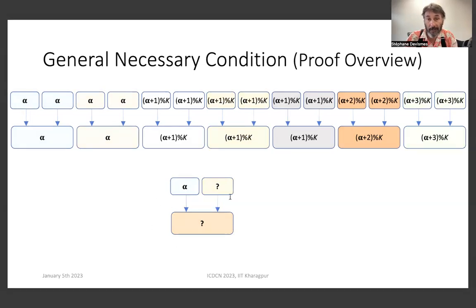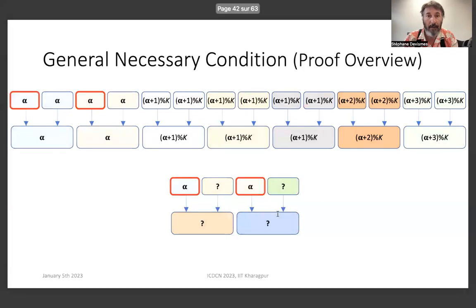Then, if we consider a single step from this configuration, we reach this kind of configuration, and the property we get is that we are sure that the state of the nodes here are the same as the state of the nodes here. Why? Because it's a source component, the local view of the nodes in this strongly connected component is the same as that of this node in this configuration. So with the same local view, they compute the same local state.